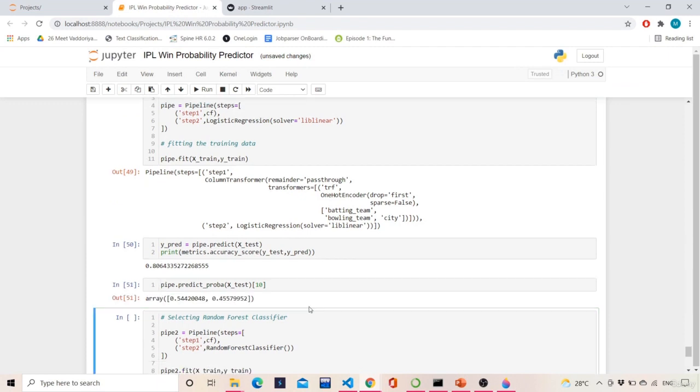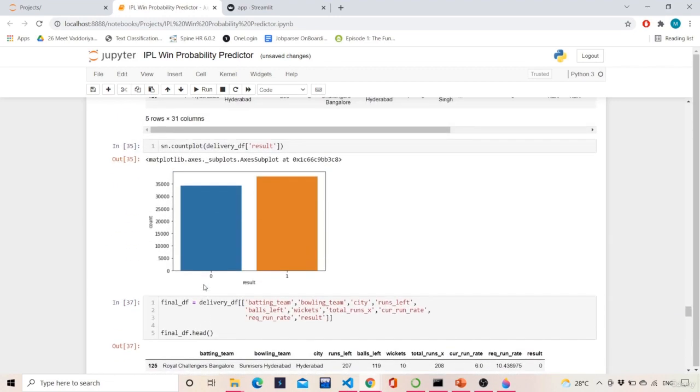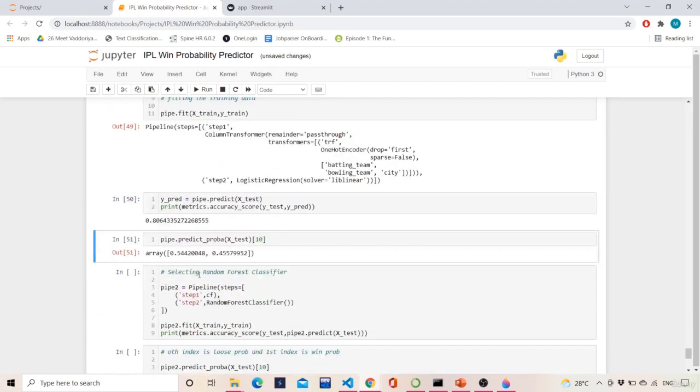So in this probability, we get an array, or we'll get two indices over here. This will indicate 0 and this will indicate 1. 1 means winning, 0 means losing, right? We can see from this count plot also that 0 means losing and 1 means winning. So that thing is done over here. So this is nothing but the probability of losing: 54% chance that you will lose, 45% chance that you will win.